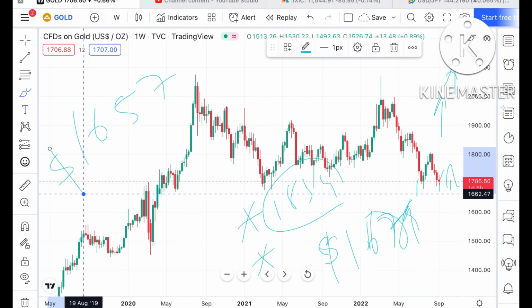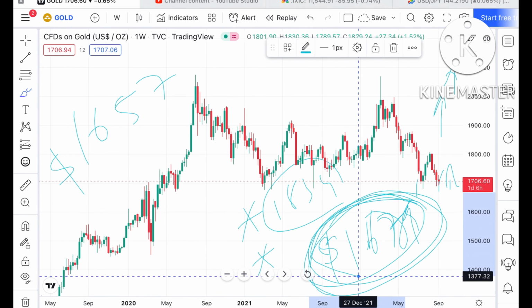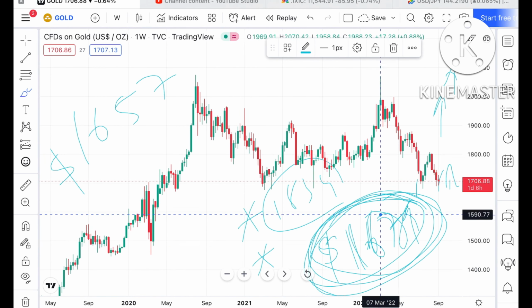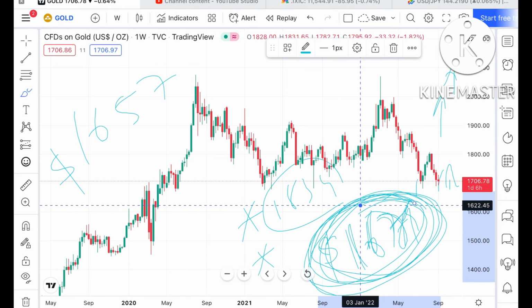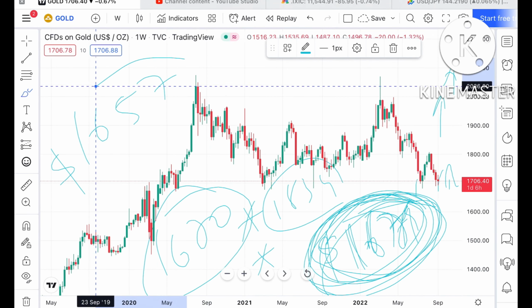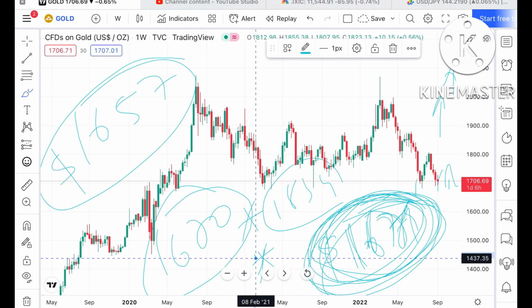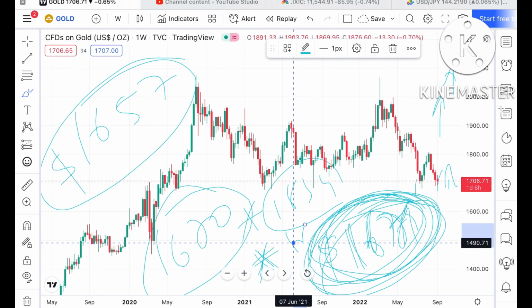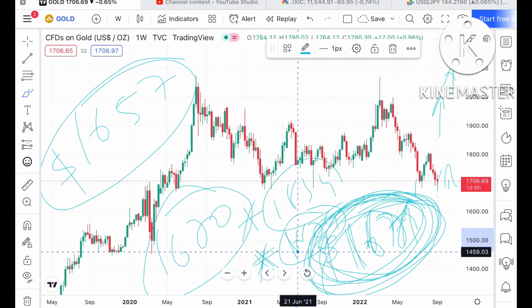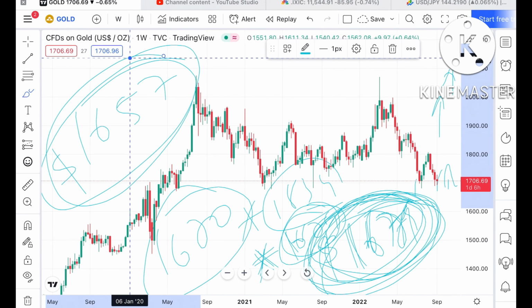Keep this in mind: if the price comes close to 1679, it can fall from this level and touch 1670, which is again a weak support. So the probability is high that it can touch that level. The second thing to keep in mind is that if the price comes close to 1679, there is a probability it can touch a level of 1657.